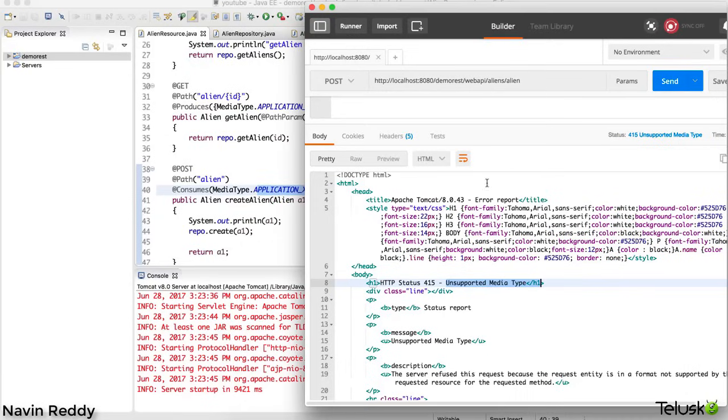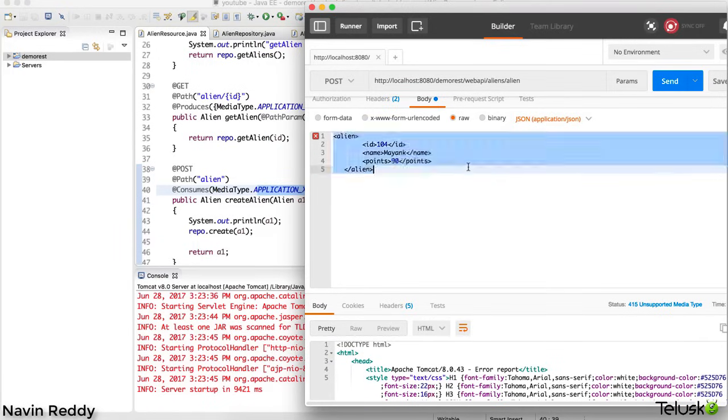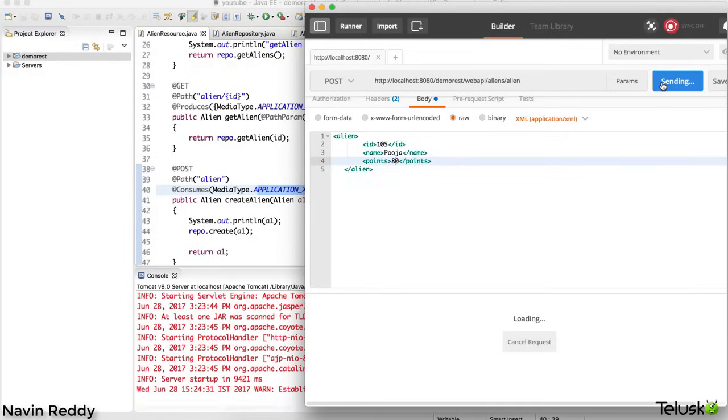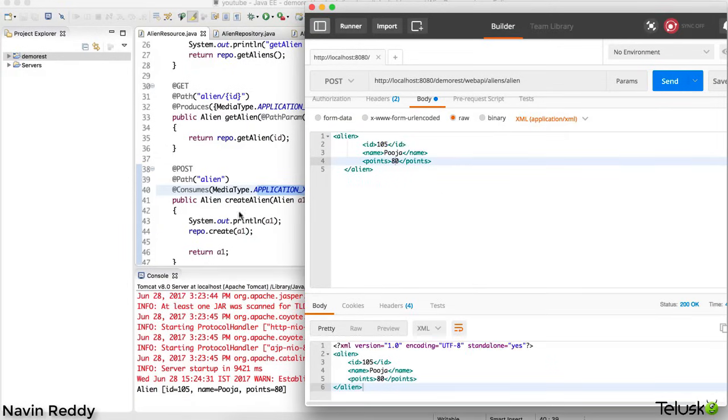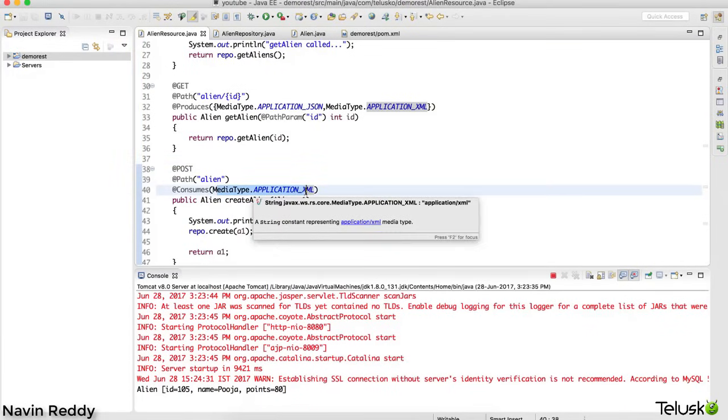That means if I send data in XML format, it will surely work. So we'll go back here and undo so that I get the XML which we had written before. Let's set this as 105, the name is Pooja, and this is 80. I have to make sure that I select XML, and if I click on send now, you can see it is working. So when you specify the type of data you want to accept, it will accept only that particular thing. Again, it's better to have both, right?